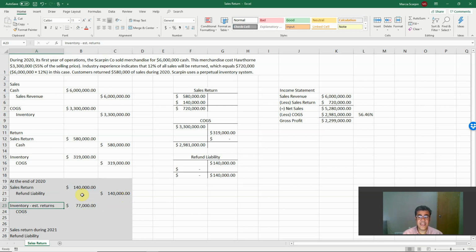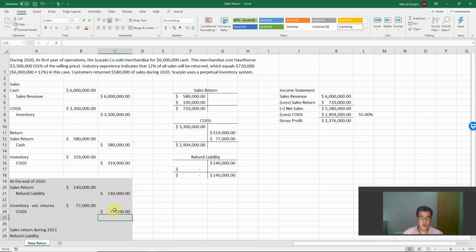So this is an inventory account, estimated return. Why not inventory? Because we don't have the physical product yet, so it is an estimated return. And then we edit cost of goods sold because our cost of goods sold must be 55% of our sales.